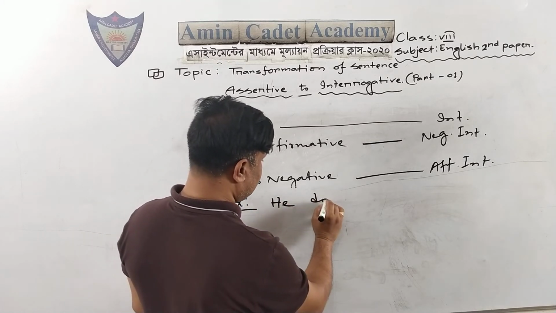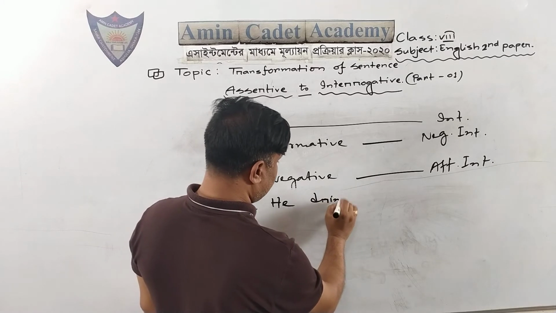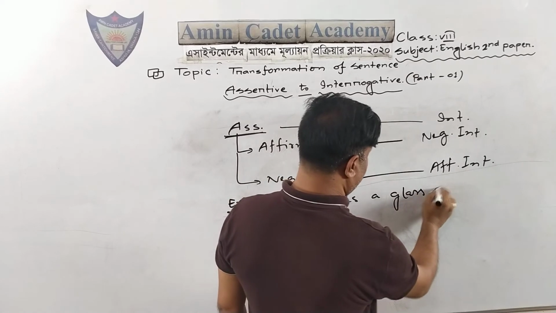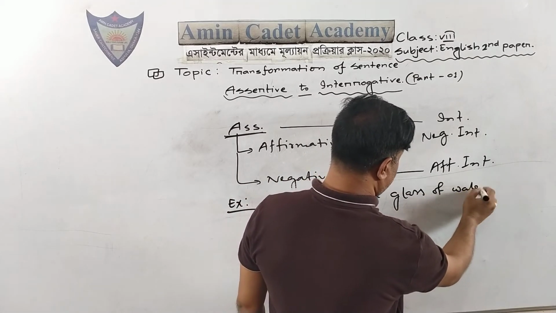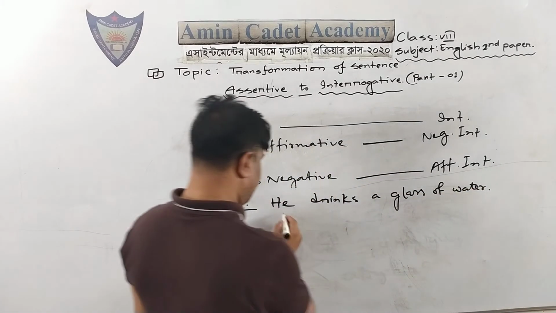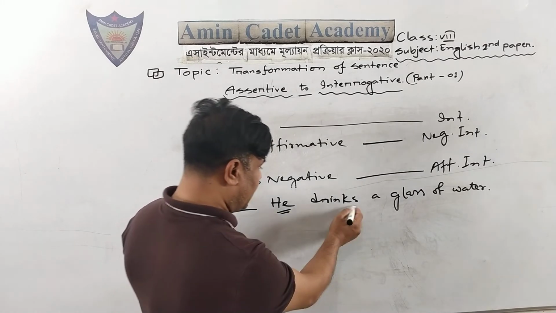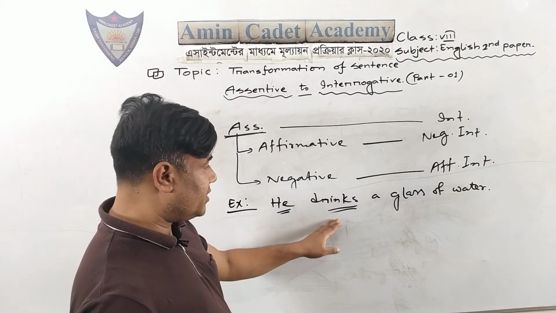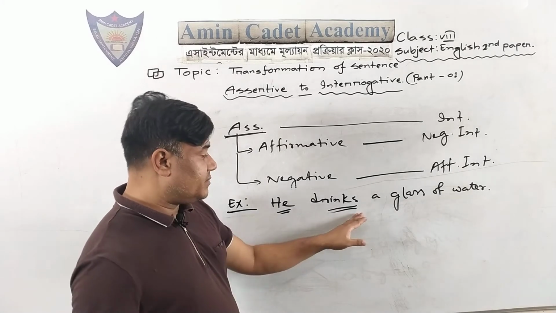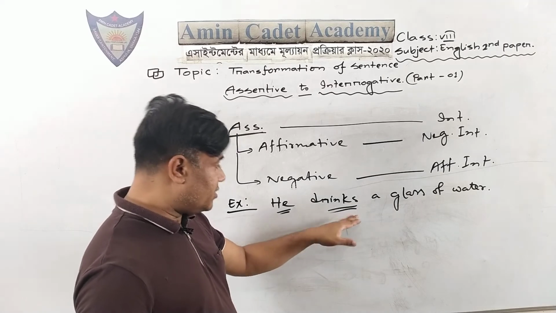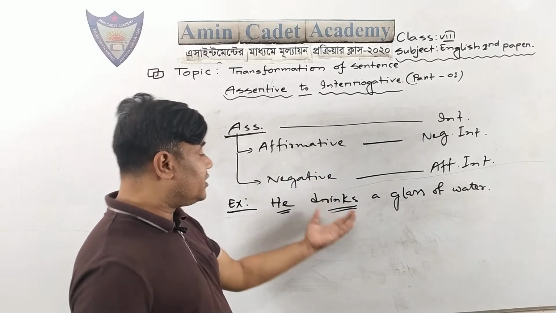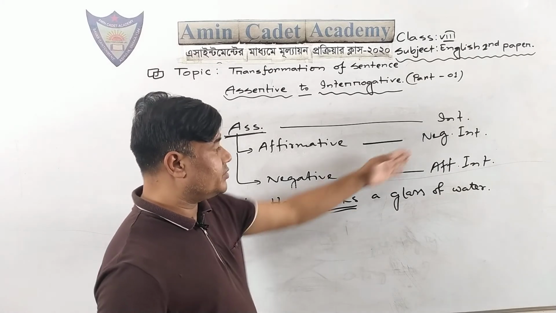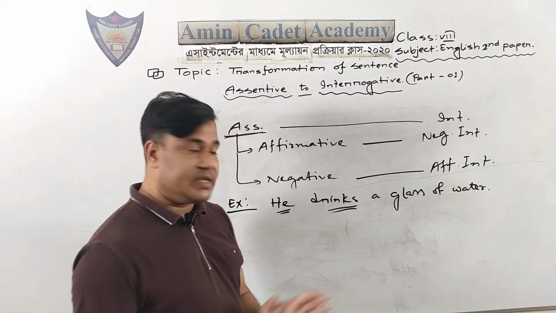He drinks a glass of water. Here he is subject and drinks is principal verb. But this assertive sentence did not carry any auxiliary verb. So how will you transform this sentence into interrogative sentence? It is very easy.